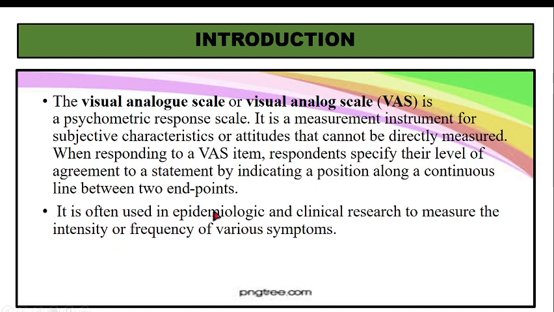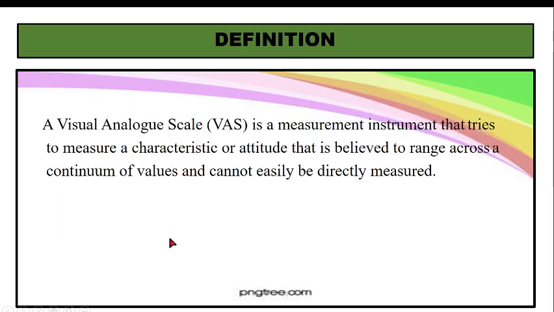Now, it is often used in epidemiological or clinical research methods to measure the intensity or frequency of various symptoms, okay. Now, what is the definition? A visual analog scale or VAS is a measurement instrument that tries to measure a characteristic or attitude that is believed to range across a continuum of values and cannot be directly measured, okay. What did we read? This is a measurement instrument, we are measuring something. Now, what are we trying to measure? We are trying to measure a characteristic or an attitude, okay. So that is believed to range across a continuum of values.